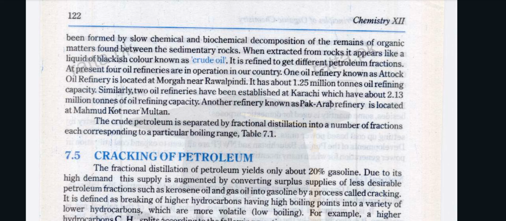At present, four oil refineries are in operation in our country. One oil refinery, known as the Attock Oil Refinery, is located at Morgah near Rawalpindi. It has about 1.25 million tons of oil refining capacity. Similarly, two oil refineries have been established in Karachi, which have about 2.13 million tons of oil refining capacity, and the refinery known as the Pak Arab Refinery is located at Mahmood Kot near Multan.